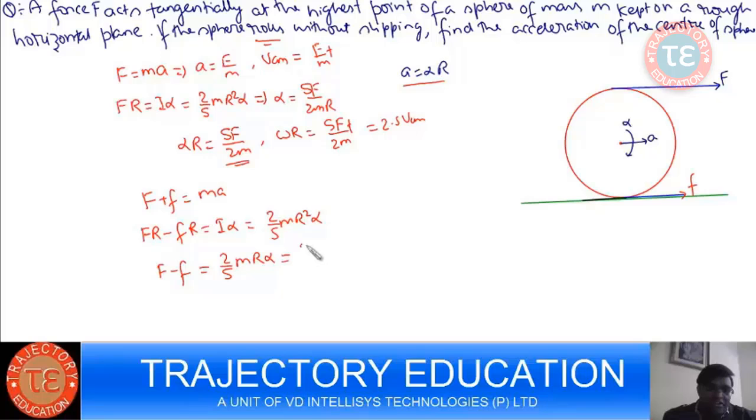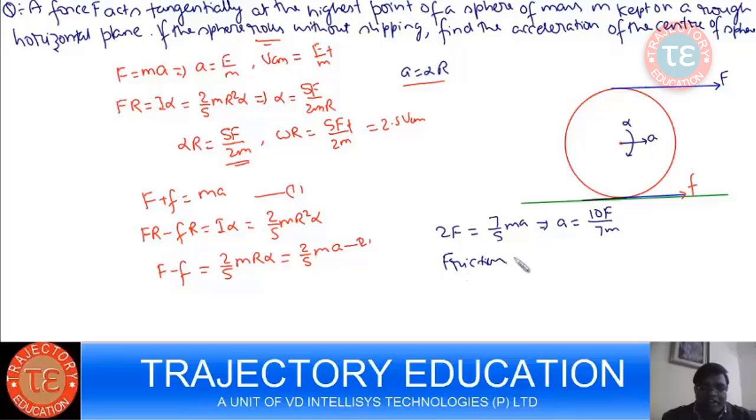So it is going to act in such a magnitude that R alpha becomes equal to A. So this is equation 1, this is equation 2, and you add 1 and 2, you get 2F equals to, so A comes out to be 10F by 7M.